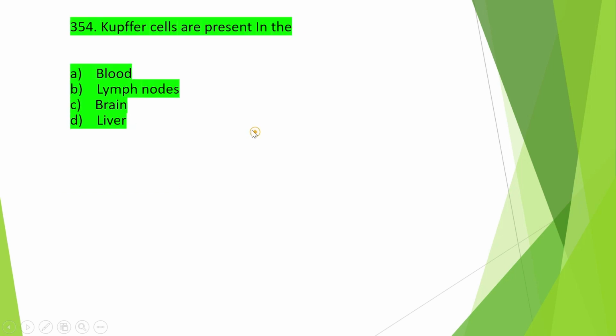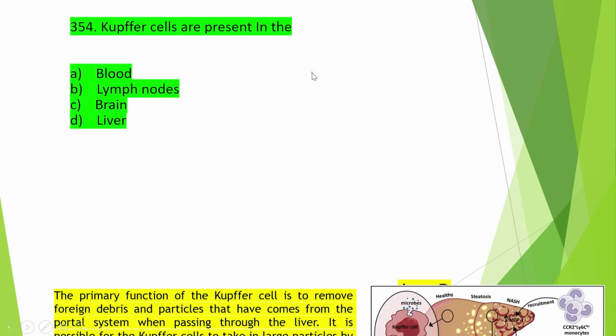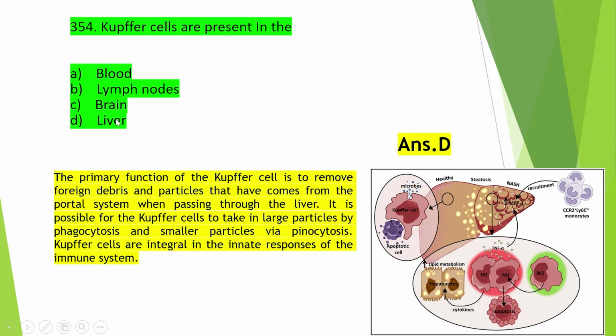Okay, move on to the next, that is, Kupffer cells are present in the blood, lymph nodes, brain or liver, and the right one is option D, that is liver. So Kupffer cells are present in the liver. Here we can see this is the Kupffer cell inside the liver, and the primary function of the Kupffer cell is to remove foreign debris and particles that have come from the portal system when passing through the liver.